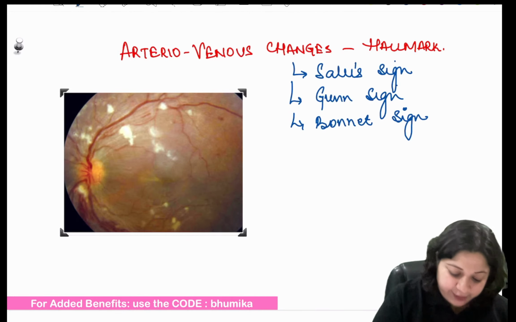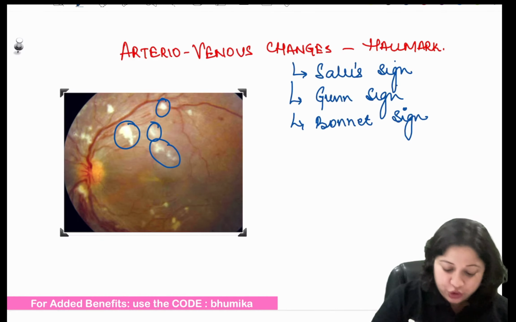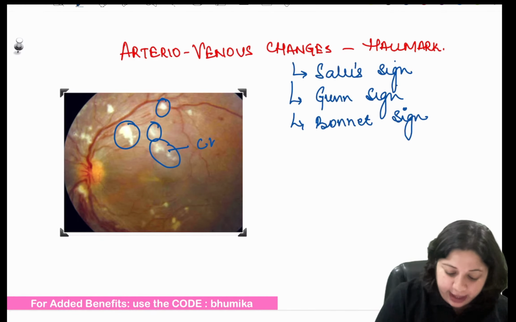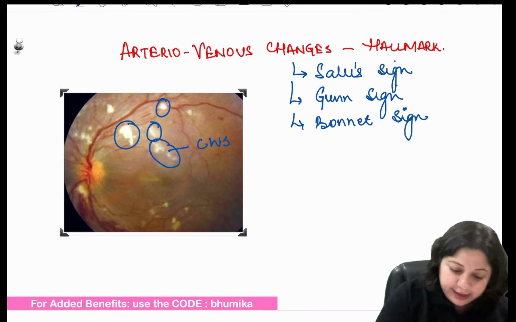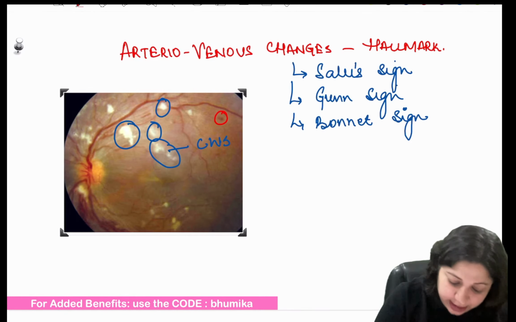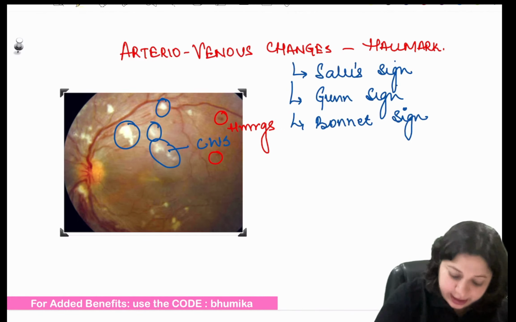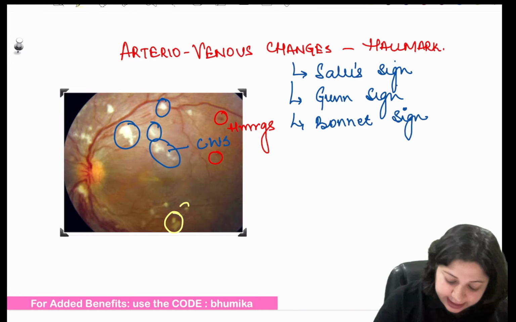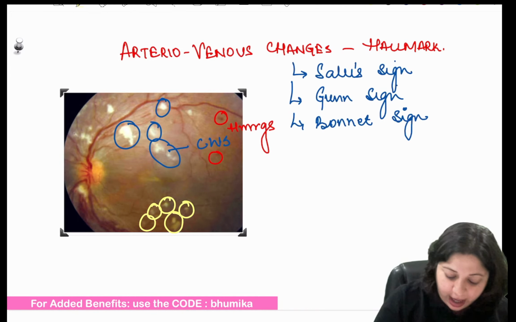That means there will be presence of cotton wool spots. These are the cotton wool spots. Then what do you see in red here? These are the hemorrhages. And what do you see here in yellow? These are the exudates or hard lipids.